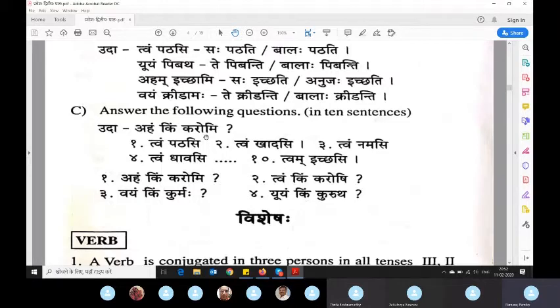So the person should be there in front of me. When that person replies to this, what purusha will he use for me? For him I am second person, madhyam purusha. So he will reply to me like tvam pathasi, you are reading or you read. Understood, right? I will ask aham kim karomi, he may reply tvam khadasi, you are eating, right? When I ask him tvam kim karoshi, he will reply to me aham pathami.